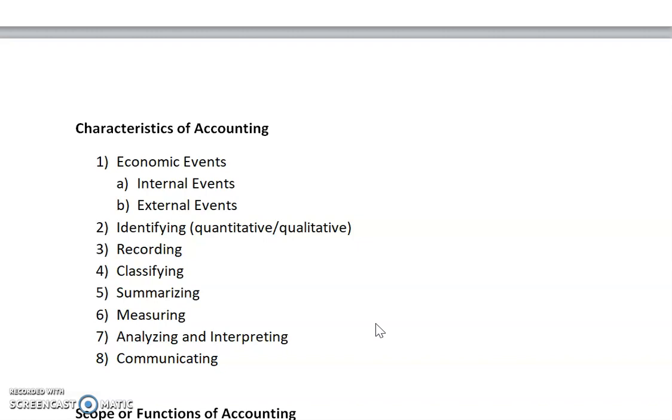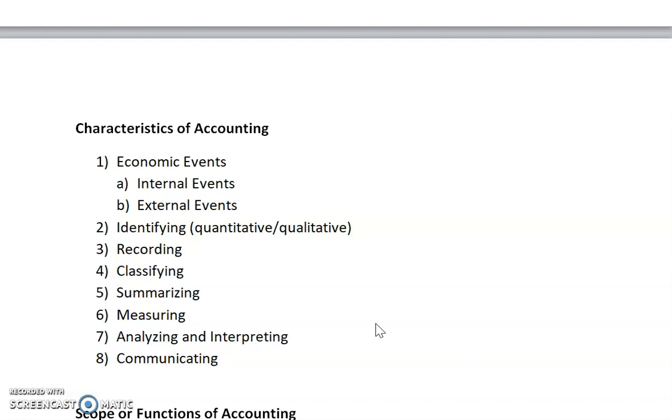Then, our second step will be identifying the transactions in a qualitative or quantitative manner. It means we first consider whether these transactions are related to an internal or external matter, then we classify them in quantitative or qualitative terms, because in accounting we only consider quantitative terms.